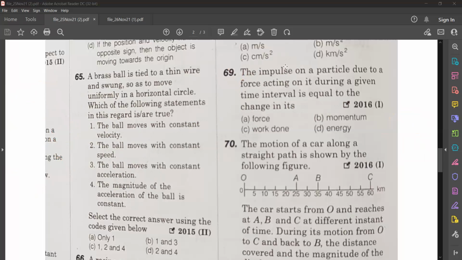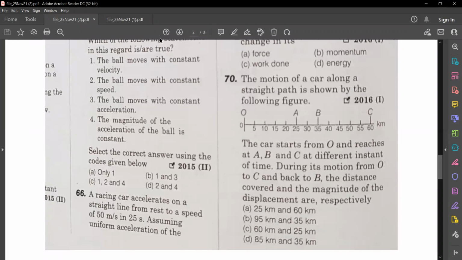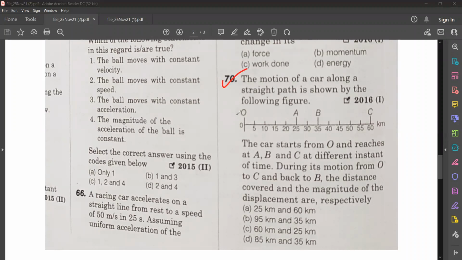So moving to the next question, question number 70. The motion of a car along a straight path is shown by the following figure. The car starts from O and reaches A, B, and C at different instants of time. During its motion from O to C and back to B, the distance covered and the magnitude of displacement are respectively. So all of you read the question again and do it.